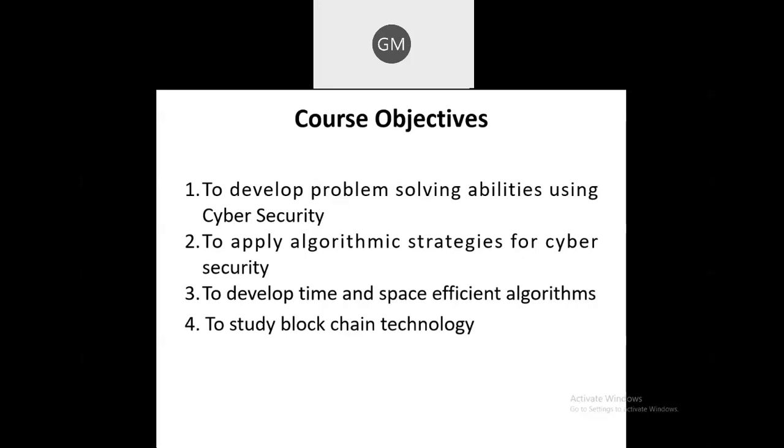So also in this particular subject, we are going to learn about how to solve any problem which is given. For example, a particular values are given and you have to solve it by using any public key cryptography algorithm or any other algorithm. Okay, so therefore it is given as a first objective, that is to develop a problem solving abilities using cyber security algorithms. Okay,